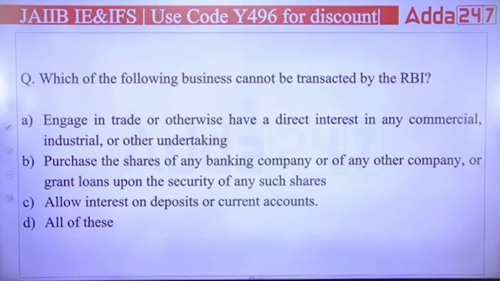Third, allow interest on deposits or current account. Fourth, all of the above. Which of the following will be correct here? A, B, C or D?